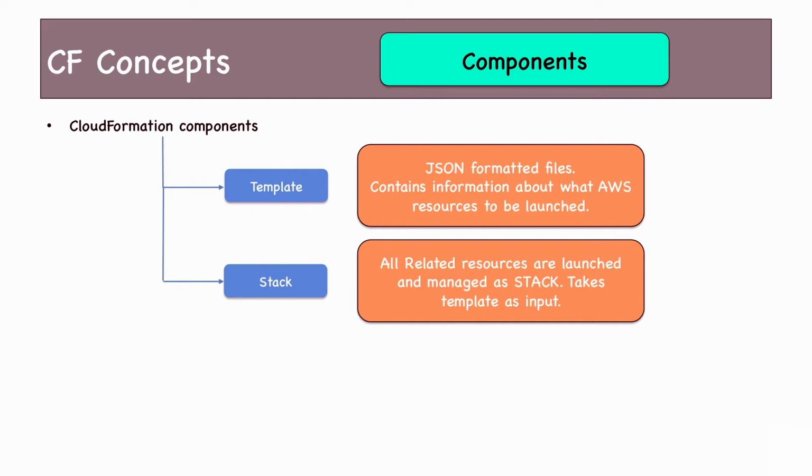So let me give you an example. Suppose you want to create a two-tier application, a front-end tier and a back-end tier. The front-end tier would contain both the web and application tier, and the back-end tier would contain an RDS database, let's say Oracle RDS. So what you have to do is create a VPC, create public and private subnets, create network ACLs, create security groups. Then you have to launch EC2 instances either in the public or private subnet, and attach security groups to those EC2 instances. Then you have to create the RDS DB instance. We attach a security group to the RDS DB instance also. We mention whether automated backups and everything are needed or not. We provide a maintenance window. Then we stitch them together to create the two-tier architecture.